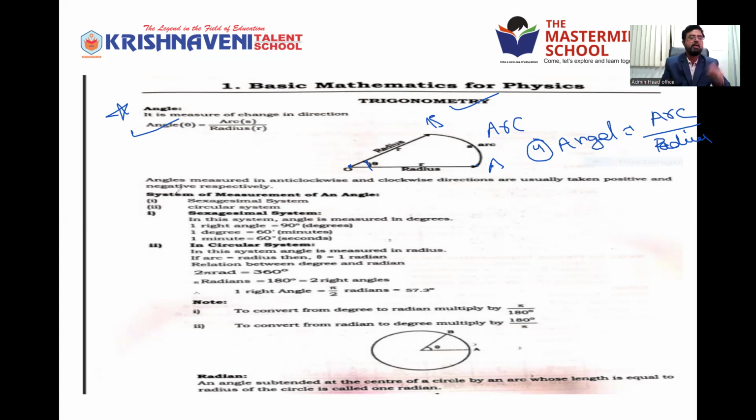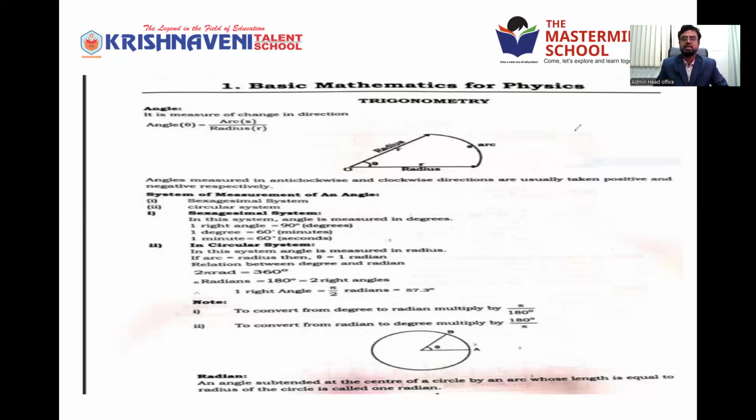Clear? Then angles measured in anti-clockwise and clockwise directions are usually taken as positive and negative. Means either they are calculating the angle from right to left or left to right. Depending on that, we can take either a positive angle or a negative angle. Anti-clockwise, clockwise. In whichever way you are measuring the angle, based on that, we can take the angle as either positive or negative respectively.